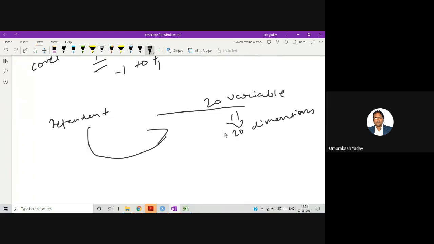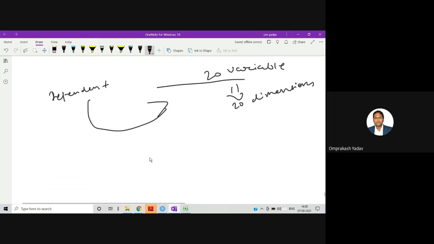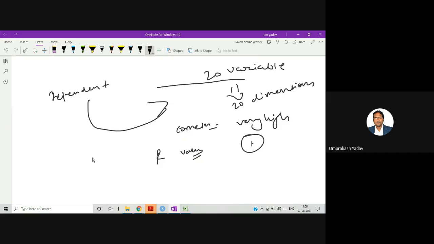Among these 20 variables, we can always find out the correlation, that is the R value. If the correlation value is very high, let's say towards 1, because it lies between -1 and 1, then that is positively correlated.